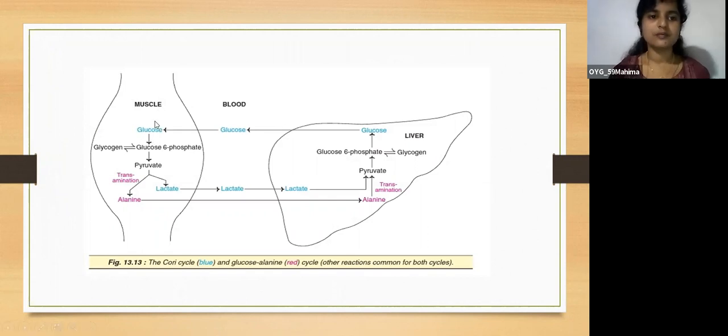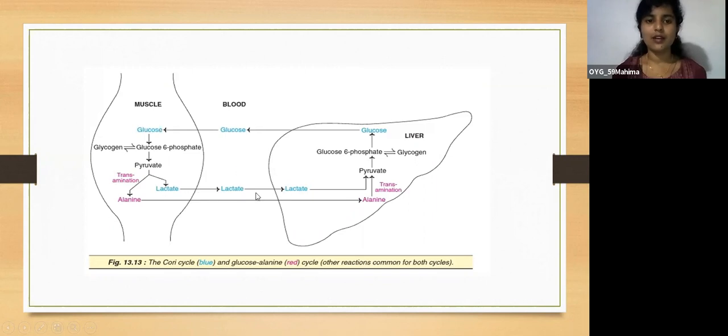So in muscle, glucose is converted into lactate. This lactate cannot be utilized in the muscle for the synthesis of glucose, because the enzymes glucose 6 phosphatase and fructose 1,6 bisphosphatase are absent in the muscle. So this lactate is easily carried through the blood and transferred to the liver.